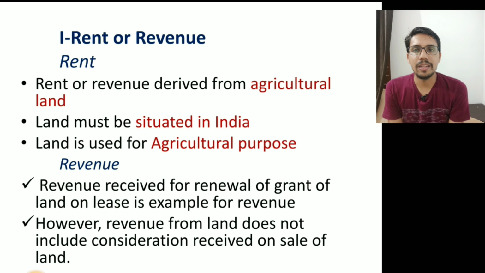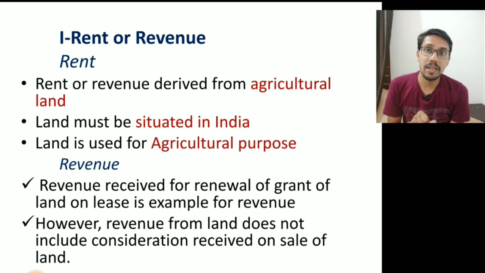So the first one is rent or revenue. Agricultural income includes rent or revenue. So what is rent? Here rent means a receipt of income by a person for giving a right to use his land to another person. That is rent. Now what are the conditions for becoming agricultural income?